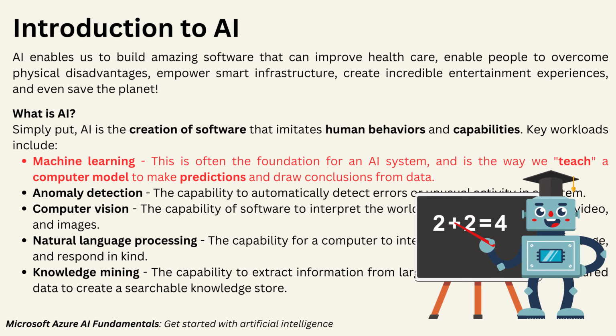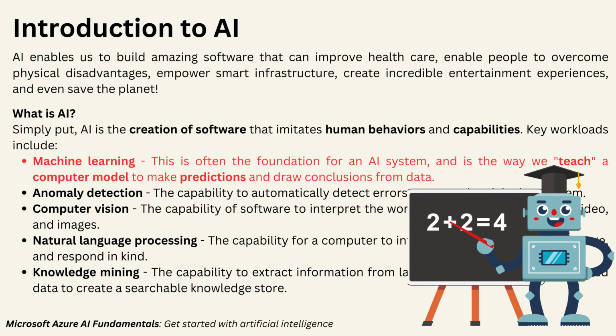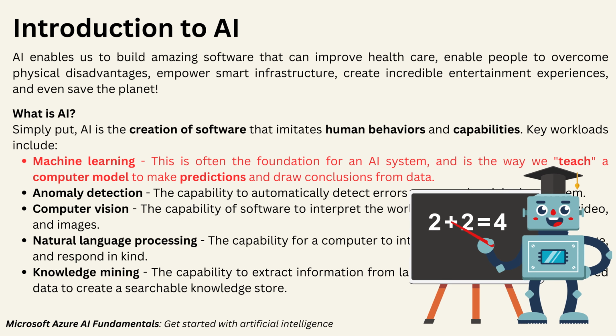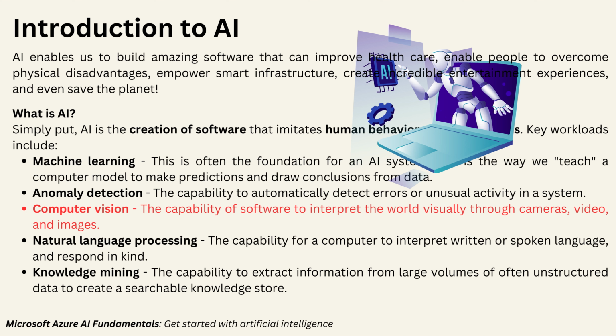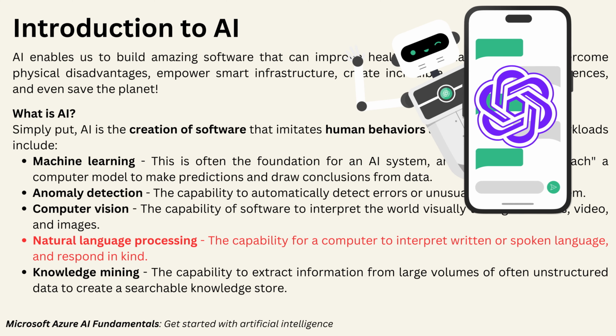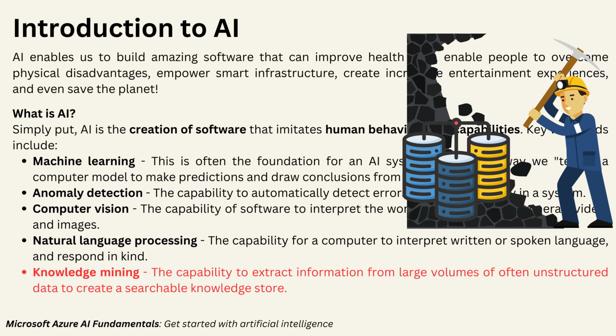Key workloads include machine learning. This is often the foundation for an AI system and is the way we teach a computer model to make predictions and draw conclusions from data. Anomaly detection, the capability to automatically detect errors or unusual activity in a system. Computer vision, the capability of software to interpret the world visually through cameras, video, and images. Natural language processing, the capability for a computer to interpret written or spoken language and respond in kind. Knowledge mining, the capability to extract information from large volumes of often unstructured data to create a searchable knowledge store.